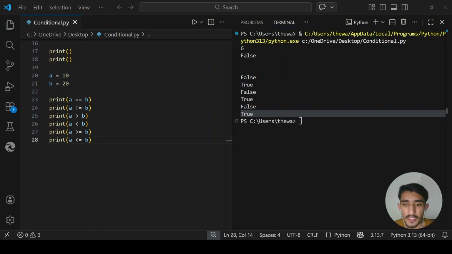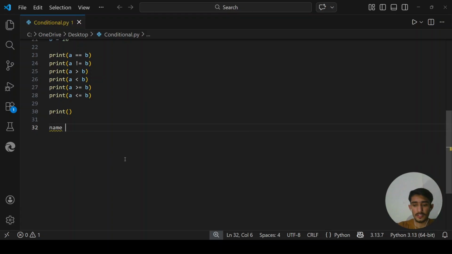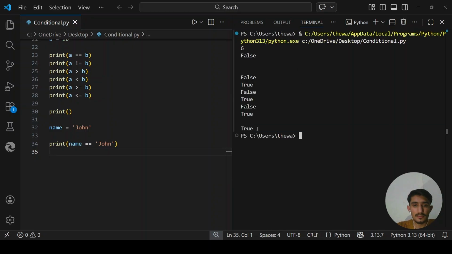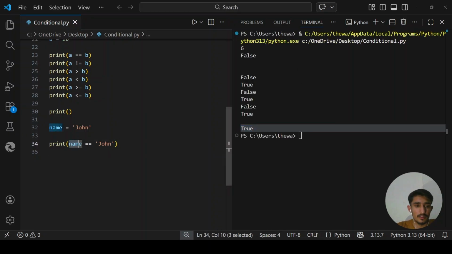You can also compare any values, not just numbers. So let me first create a name which says John, and now I'm asking print. In the print statement, I'm asking, is name equals to John? Let me see what is the output. It says true. Yes, the name equals John.